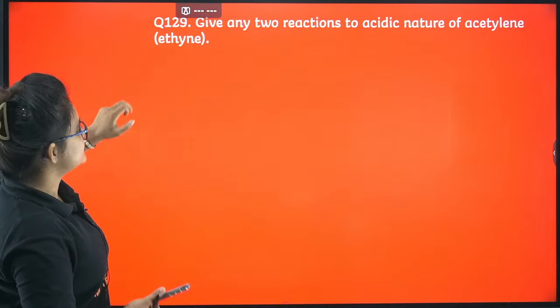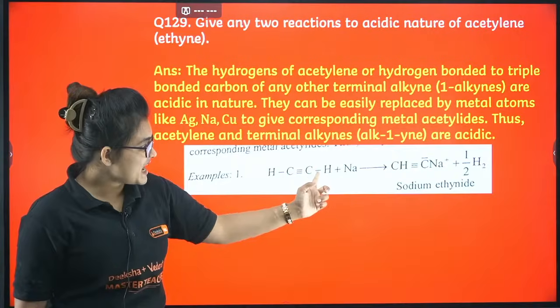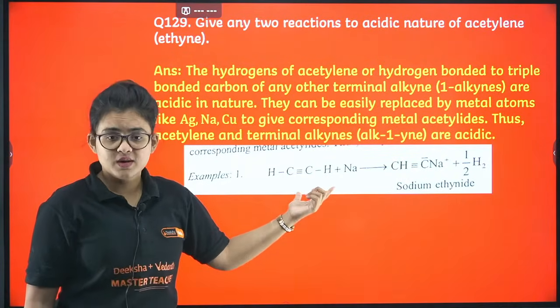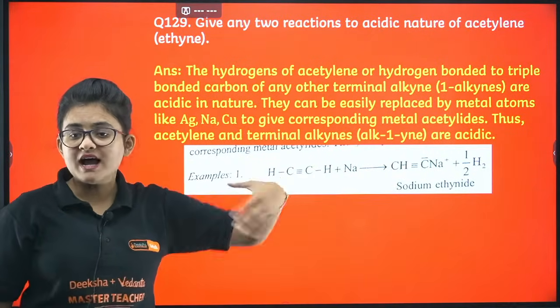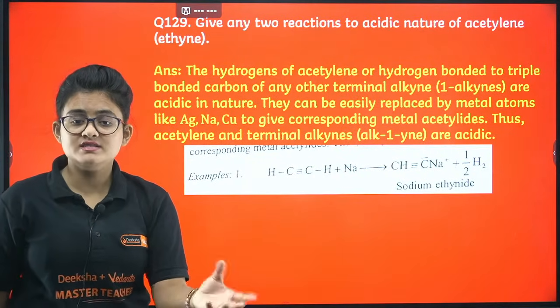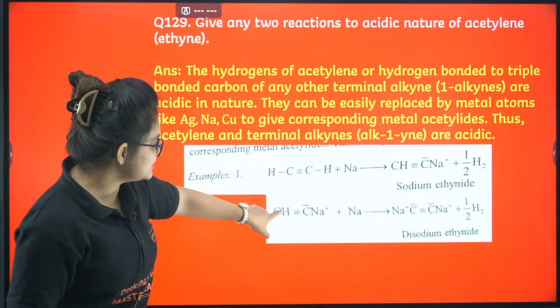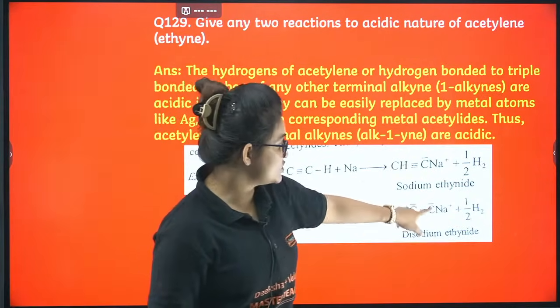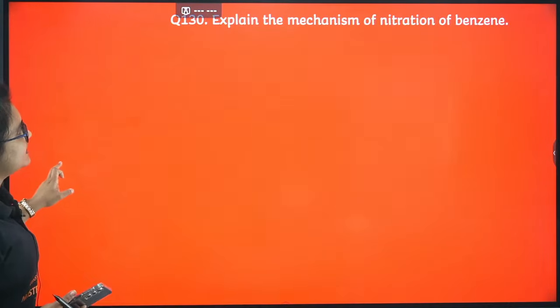Next, give two reactions to show the acidic nature of acetylene. So you can see this is the acetylene molecule and these hydrogens are highly acidic. So if you give any metal like sodium, it will form a sodium ethanide type of unit. If you give even more, both the hydrogens will be replaced with sodium, so disodium ethanide.